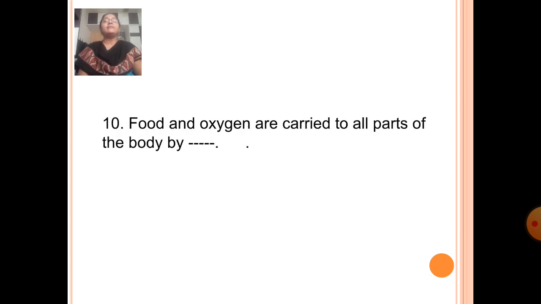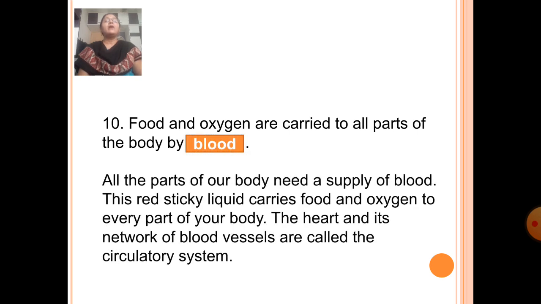Next, fill in the blank. Food and oxygen are carried to all parts of the body by dash. Answer is blood. All the parts of our body need a supply of blood. This red sticky liquid carries food and oxygen to every part of our body. The heart and its network of blood vessels are called the circulatory system.